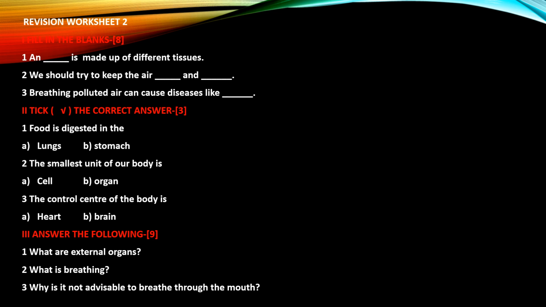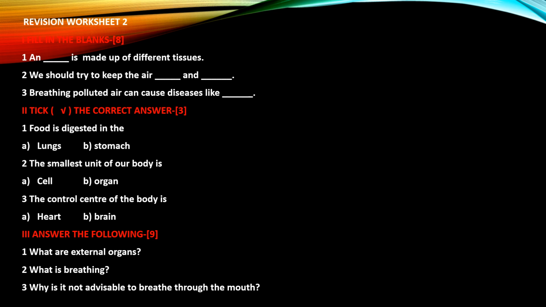Revision worksheet. Children, after learning the exercise, let us solve this revision worksheet to evaluate our learning. In the first part, fill in the blanks is given, where a few sentences are given and you read the sentence and write the correct word into the blank so that the sentence is correct.